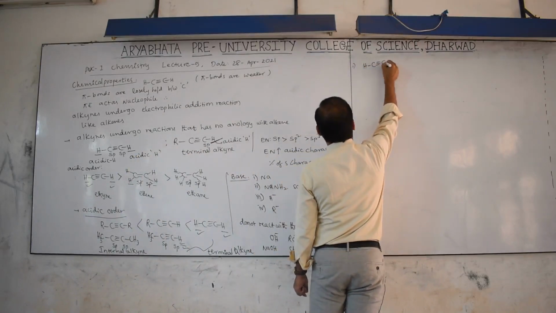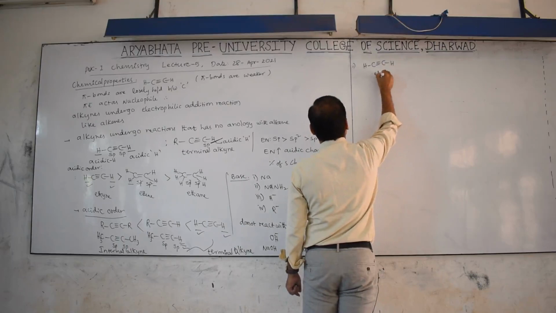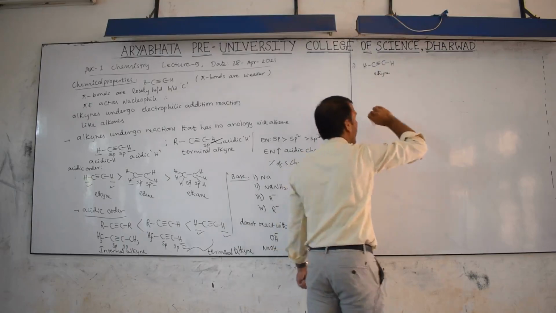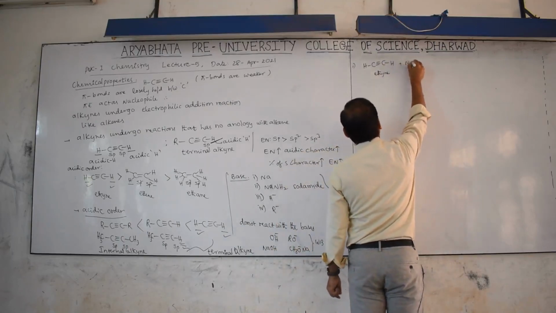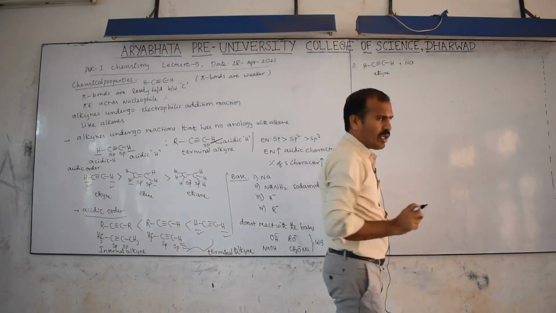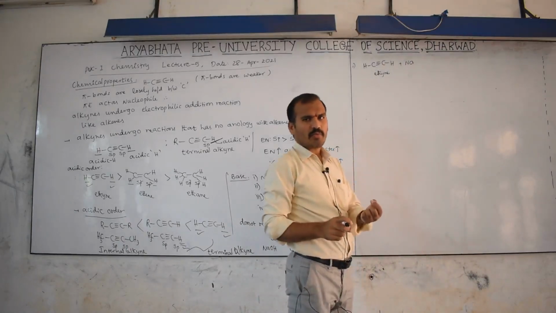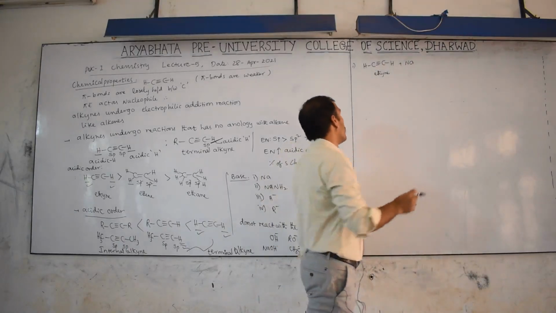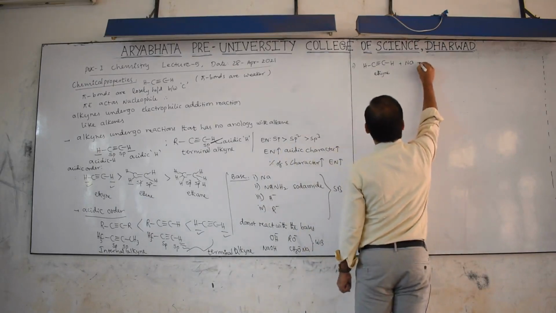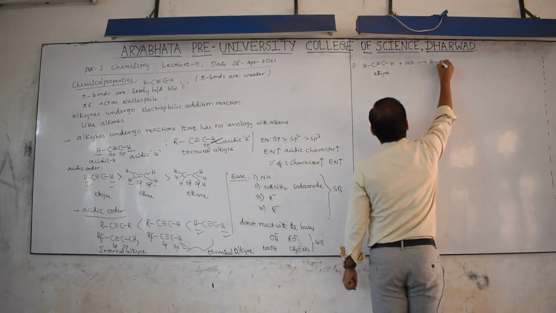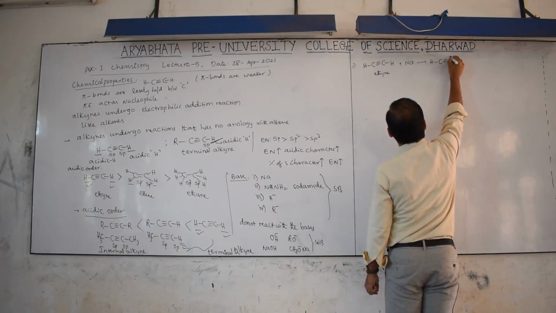HC triple bond CH, this is ethyne. This ethyne reacts with sodium metal, because sodium is a first group element. It loses one electron because its valence is 1, and this converts into HC triple bond C minus.